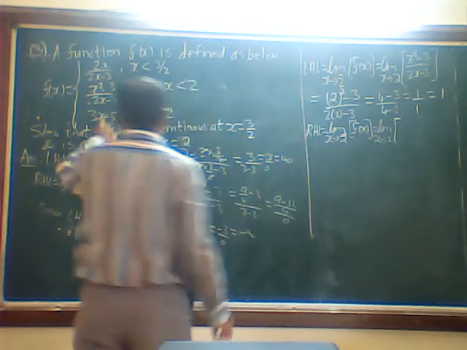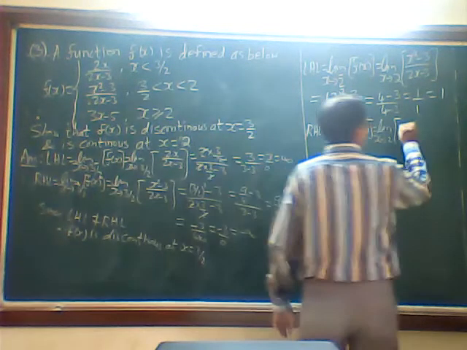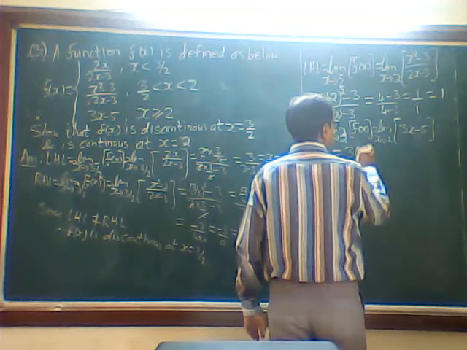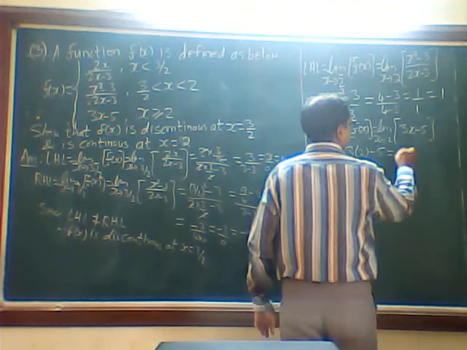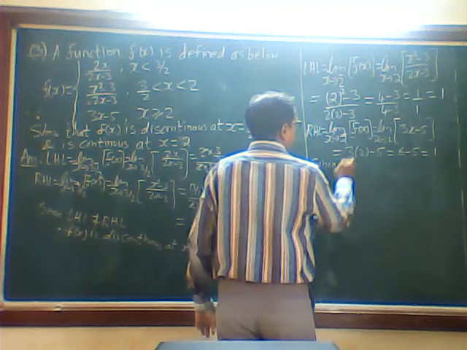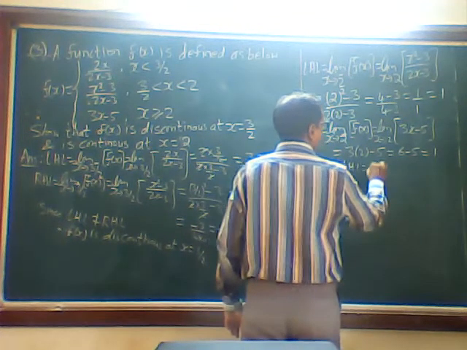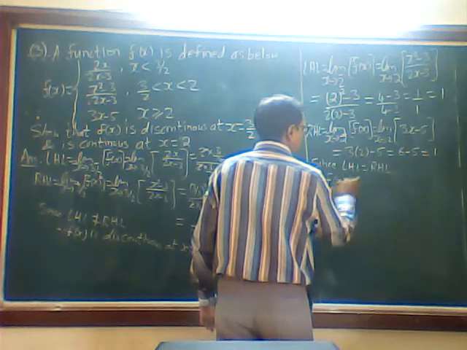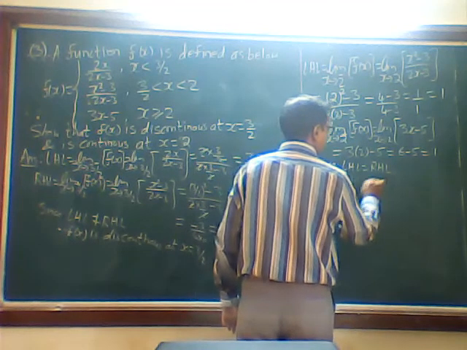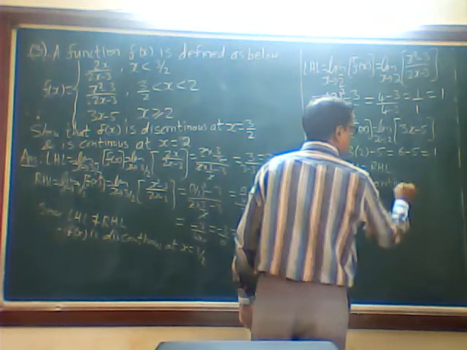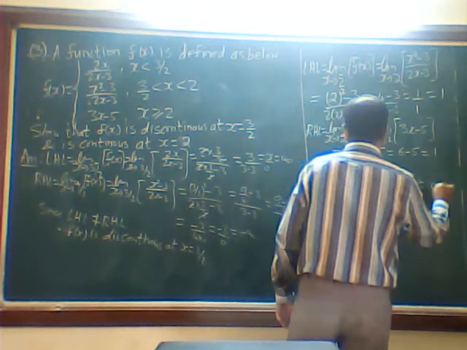f of x. This will be 3x minus. Since LHL is equal to RHL, therefore f of x is continuous at x is equal to 2.